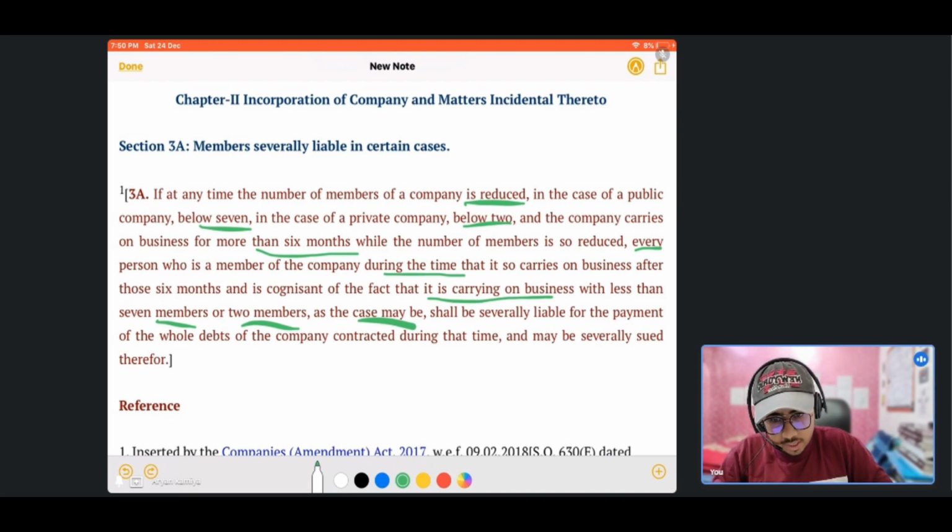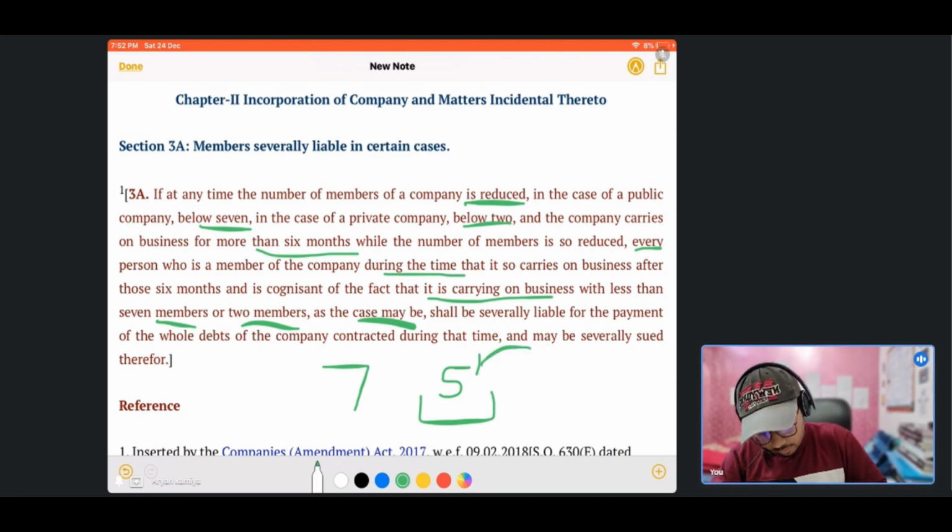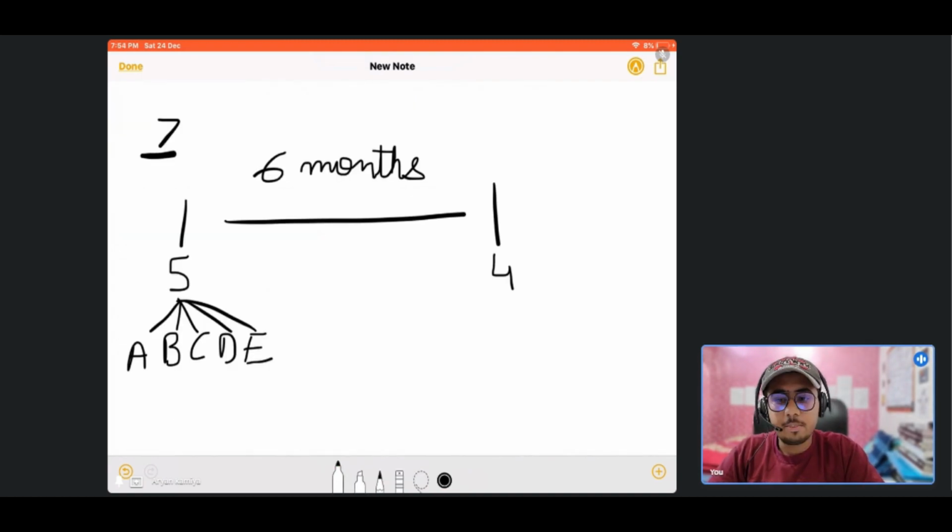So, for example, in a public company, minimum 7 members are required, and in that company, because of any reason, the number of members falls to 5, and the company is still carrying on its business for the 6 months. All these 5 members, who are still the members of the company carrying on its business after the 6 months, will be liable. And for what will they be liable? They will be liable for the payment of the whole debts of the company contracted during that time and may be severally sued therefore.